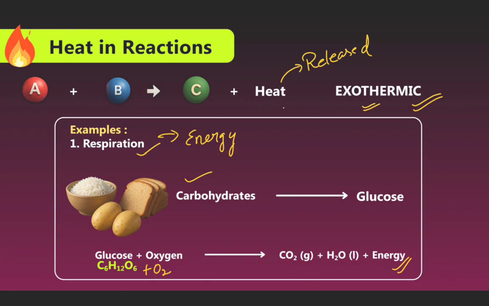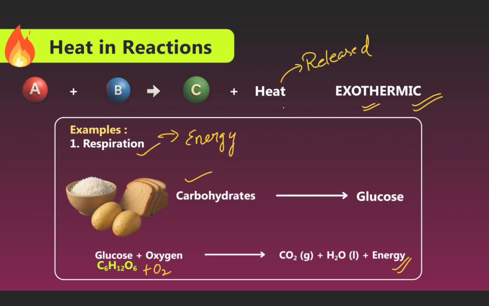Now we have discussed heat reactions. A and B on heating form C and heat is released, that is an exothermic reaction. Example: respiration. We can see carbohydrate is converted into glucose.